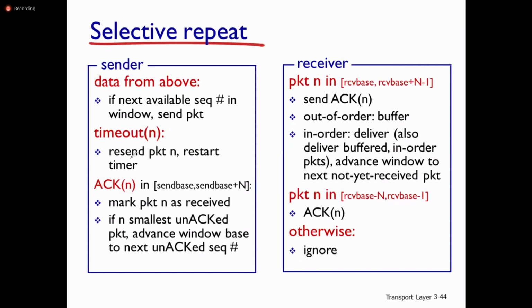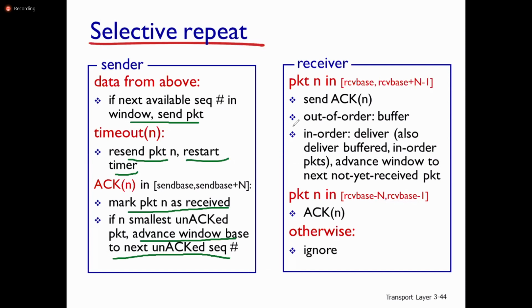If timeout, then resend packet n and restart the timer. On acknowledgement, mark packet n as received. If n is the smallest unacknowledged packet, advance the window base to the next unacknowledged packet. Then the window will move from left to right.